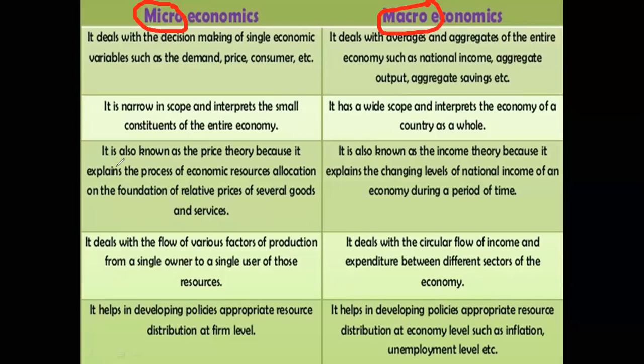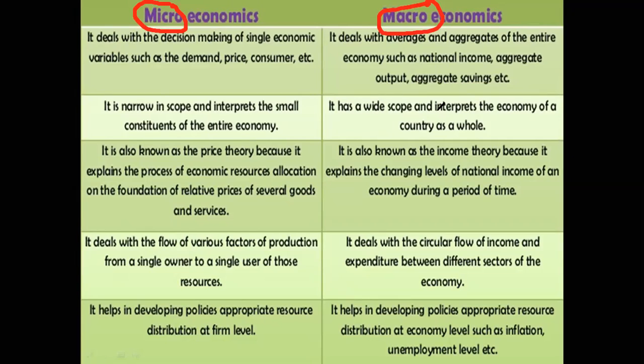In macro, A stands for aggregate, so it deals with the aggregate of economics. In micro we take decisions of individual things, and in macro we take decisions of aggregate things as a whole. Micro is a narrow concept and macro is a wider concept.